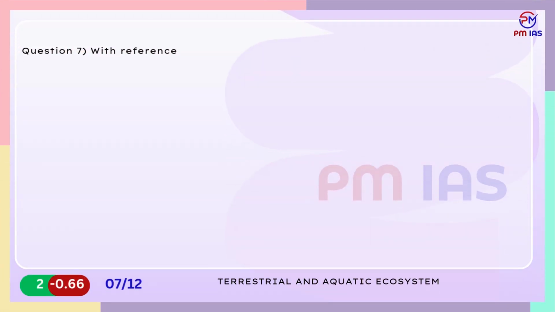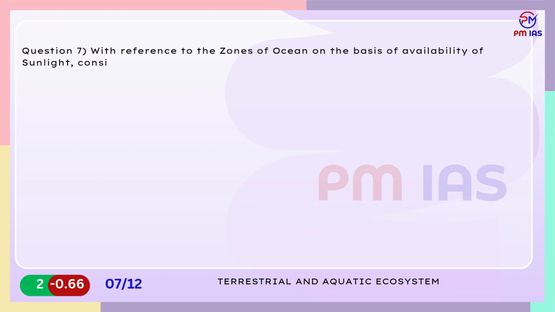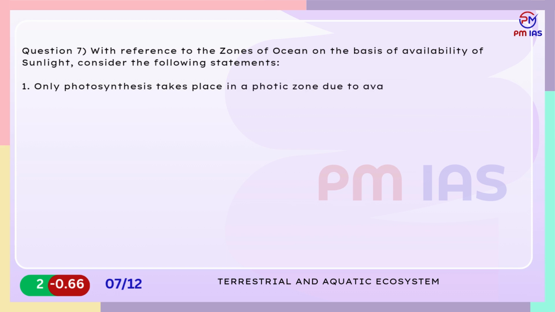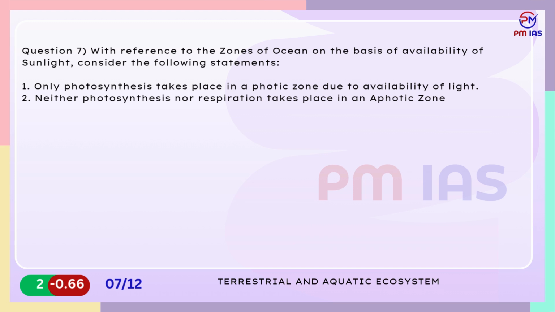Question 7. With reference to the zones of ocean on the basis of availability of sunlight, consider the following statements. 1. Only photosynthesis takes place in a photic zone due to availability of light. 2. Neither photosynthesis nor respiration takes place in an aphotic zone. Which of the above statements are correct?